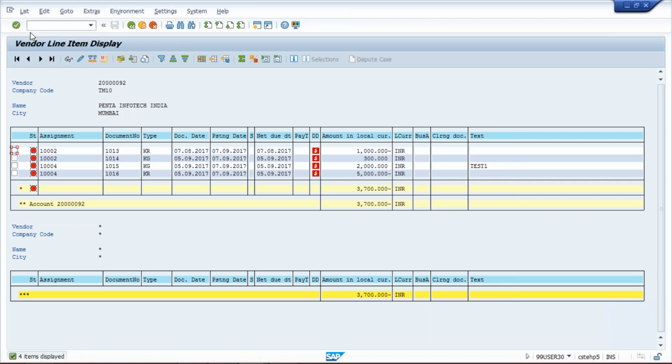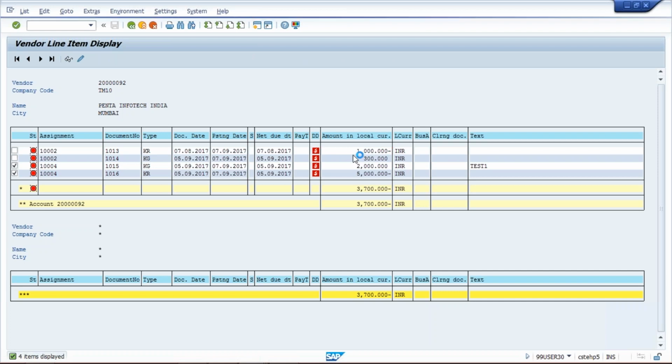Now it becomes pretty simple, guys, that we are having two invoices and two credit memos. These two are relevant to each other. It means against this invoice we have raised this credit memo: 5,000 worth of invoice and 2,000 worth of credit memo. So against this item, how much total payment do we have to make? We have to make a total payment of 3,000. And against this invoice we have raised this credit memo, so how much total payment do we have to make? Total payment we are going to make is 700 rupees. Okay, 700 we have to make.